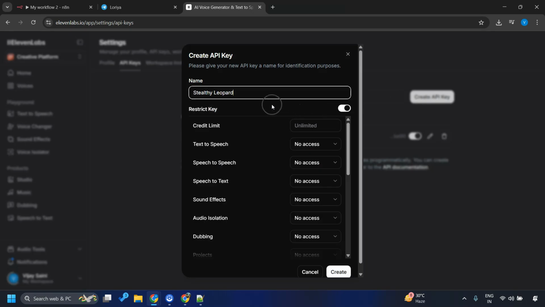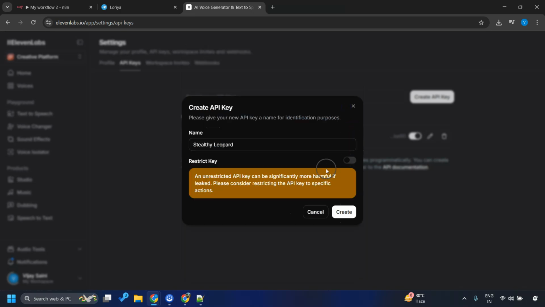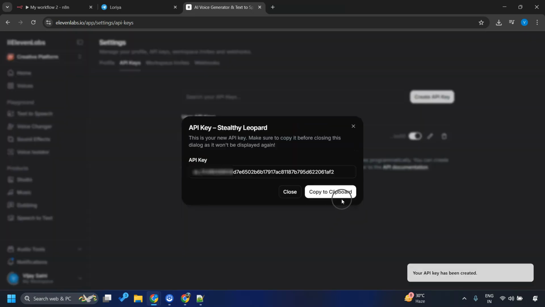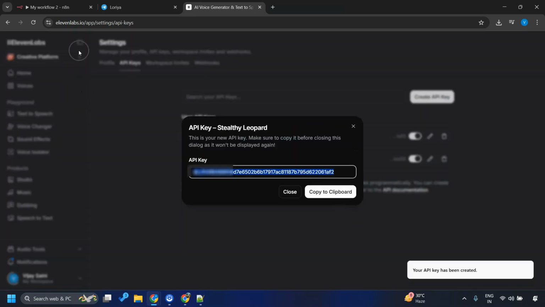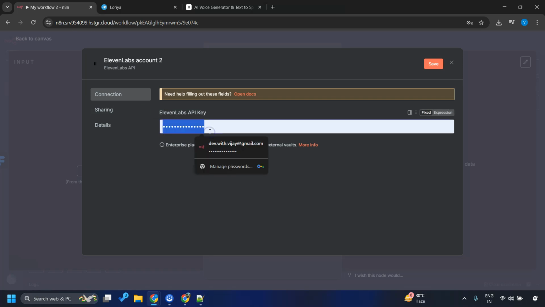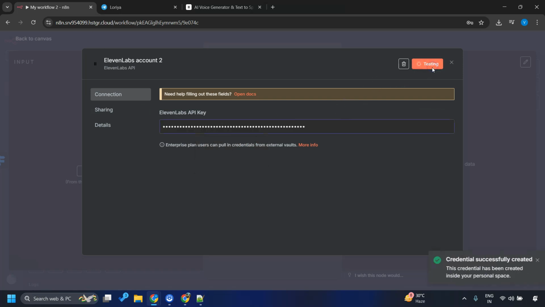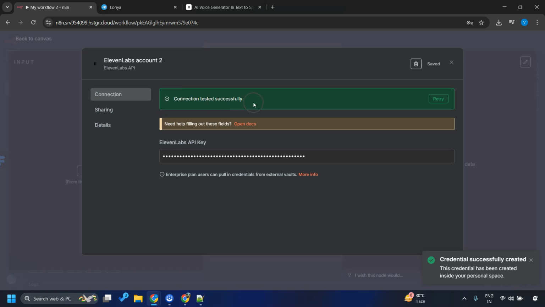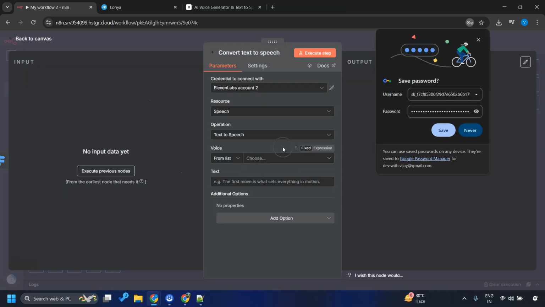Create API key, give some name. You can give a custom name and make it an unrestricted key. Okay. Create. This is the key. Go here, save it. That's it. So you are good here, right? You have created the ElevenLabs connection successfully. That's all we needed to learn about ElevenLabs in order to convert text into voice.